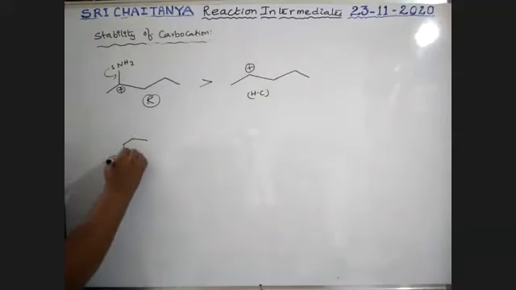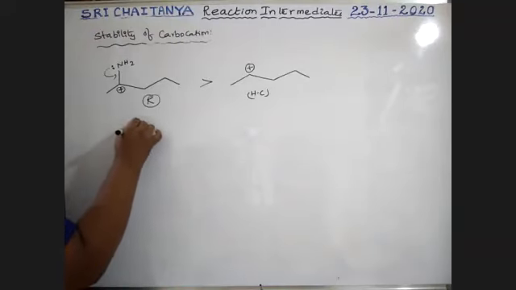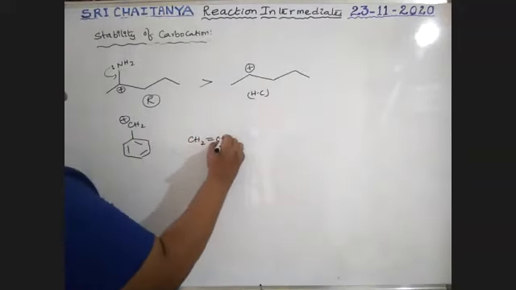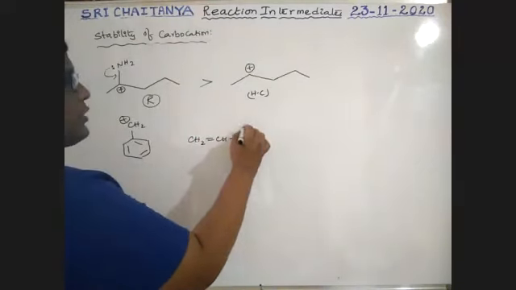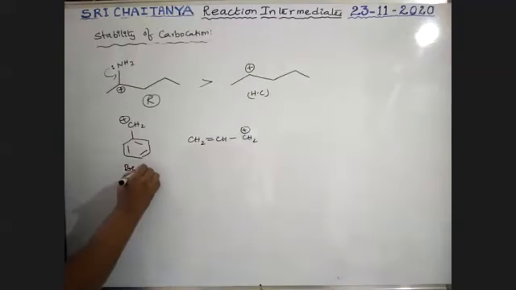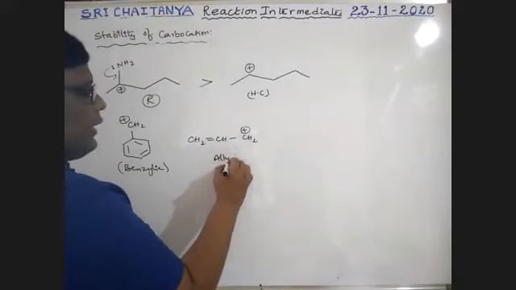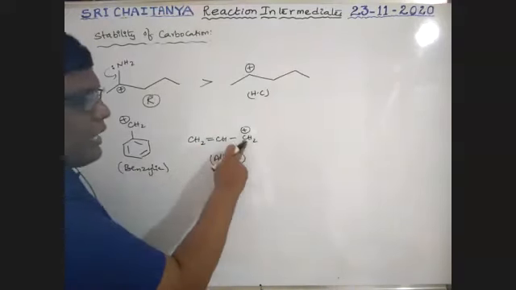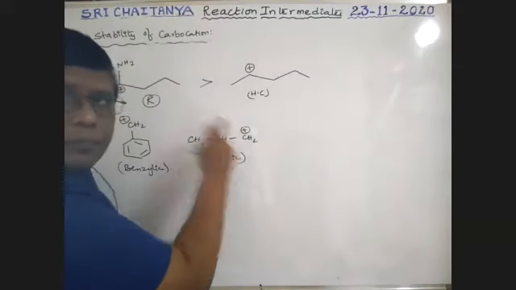Next. CH2 plus, CH2 double bond CH CH2 plus. Boys, it is benzylic. It is an allylic position. Boys, double bonded carbon. This carbon gets positive charge.